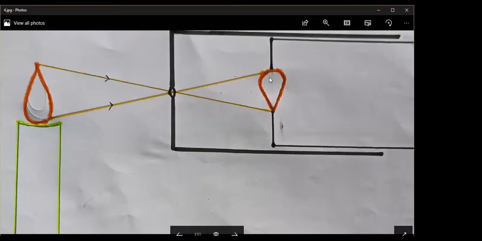So this is actually what's happening. It is what happens in your camera also when you zoom in and zoom out. In some cameras, you might have seen the lens will actually come out, and you'll see that it's zooming in. And when the lens goes in, you'll see that it zooms out, or the image becomes smaller. So similarly here, please don't pay attention to the distance between the candle and the box as such. Please pay attention to the distance between the big box and the small box.